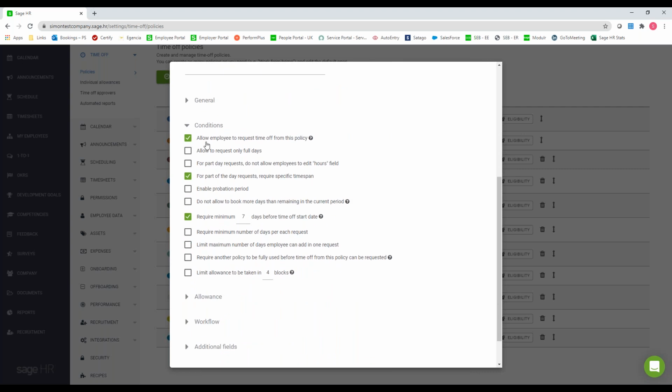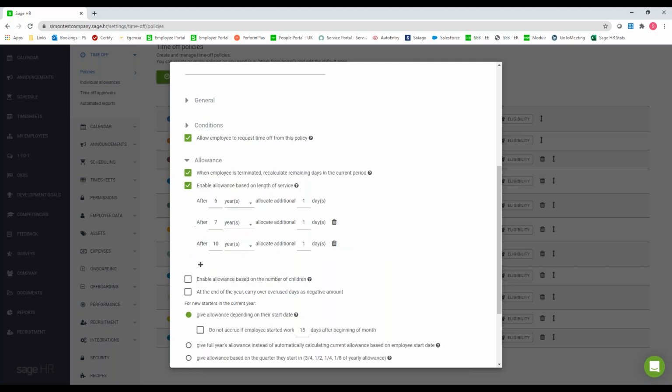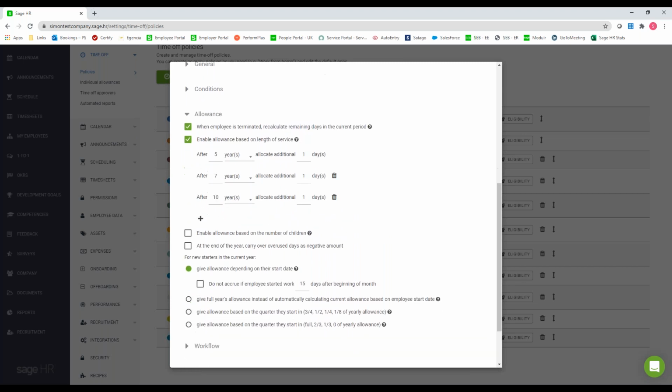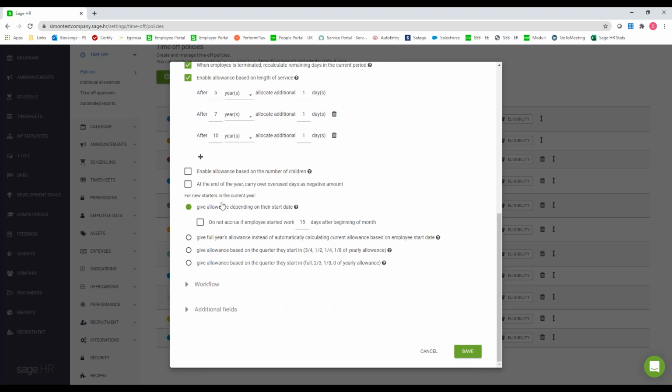You've got conditions. So for example, we allow employees to request time off from this policy. You can see in the middle there, we require minimum 7 days before that start date. Or if we go into allowances, you can see in there, we've enabled the length of service. So after 5, 7, and 10 years, they get an additional day automatically allocated to them. And then a bit further down, you've got new starters. So depending on where they start through the year, it will allocate them X amount of hours or days.